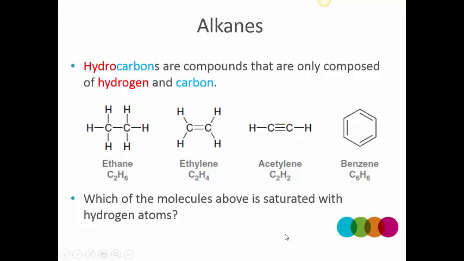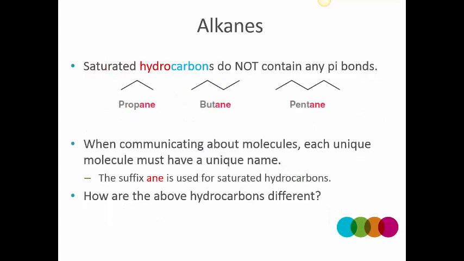The first one is ethane, no double bond, no triple bond, only single bonds, and it's a straight chain molecule. The second example is ethylene, an example of an alkene that has a double bond. Third example is acetylene. It is a cylindrical molecule with a triple bond. And the fourth example is that of a benzene molecule that has double bonds and has a cyclic structure. They belong to aromatic compounds. Next slide talks more on alkanes.